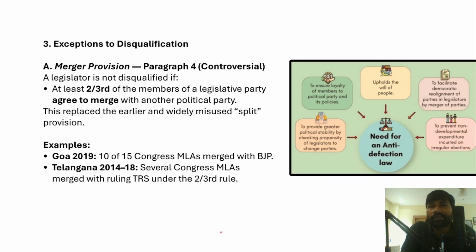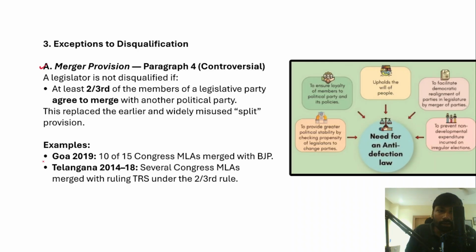However, let's understand that there are certain exceptions to disqualification under the 10th Schedule of the Indian Constitution. Let's understand what exceptions are available, because briefly in the beginning we have understood the exceptions to the anti-defection law, right? In case of a merger of a political party, if 2/3 of the members of that political party decide to merge with another political party, then the anti-defection law and its provisions will not be applicable to the 2/3 of the members who are joining another political party, right?